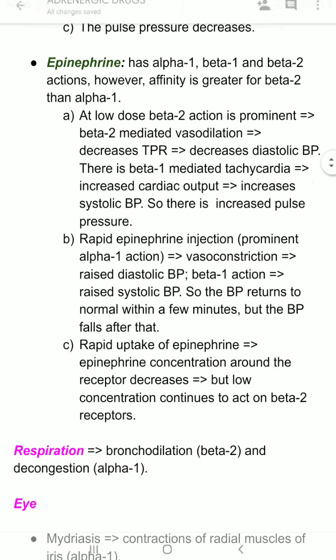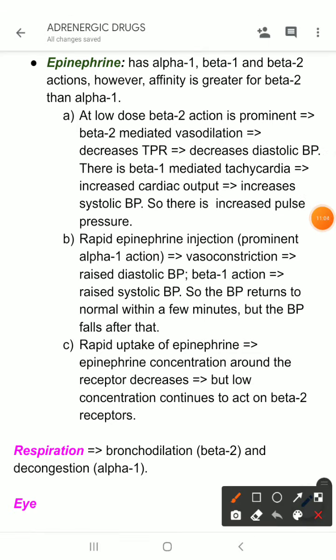But if you give epinephrine injection intravenously, what does it cause? Its alpha 1 action becomes prominent, so that causes vasoconstriction and raised diastolic blood pressure, and through its beta 1 action on the heart, it causes increase in systolic blood pressure.